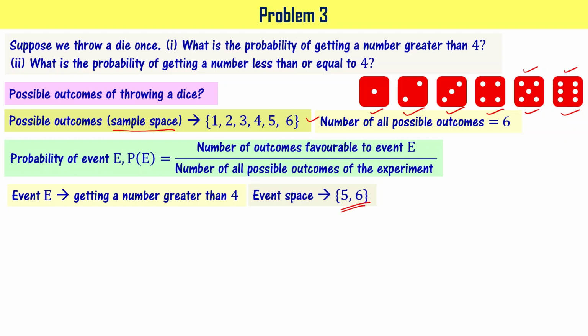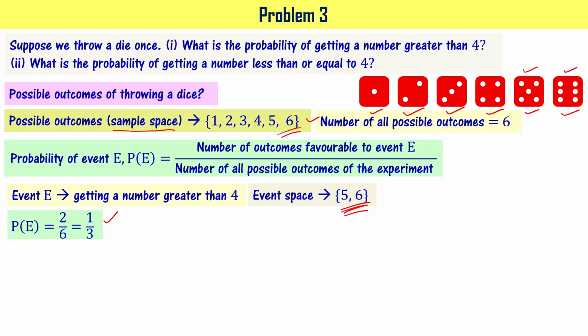And then I can say that number of favorable outcomes is 2. One is 5 and other is 6, right? So probability of getting a number greater than 4 is now going to be 2 divided by 6, that is equal to 1 by 3, right? 2 is coming from here and 6 is coming from here.